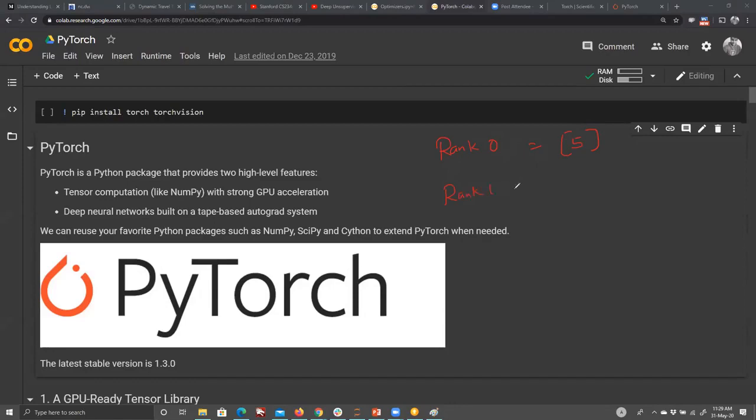A rank 1 tensor is a vector. A vector is one dimensional, either a row or a column vector. So let's say 1, 3, 7, 9. What is a rank 2 tensor? Two-dimensional, a normal 2D array, of course. What is a rank 3 tensor? A 3D array, and so on.